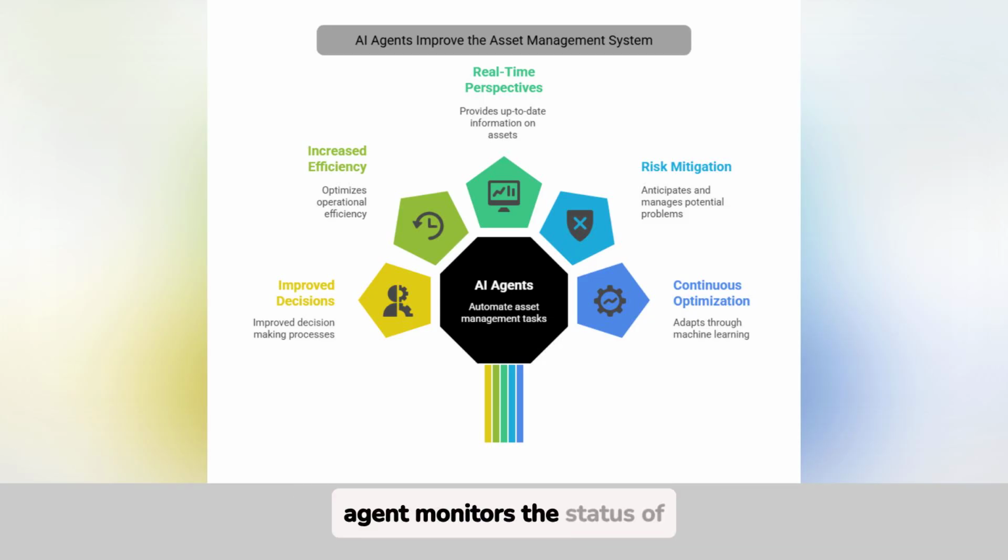Next, we have the project and operations monitoring agent. This agent monitors the status of projects in real time, detects anomalies in production or construction progress, and sends automatic alerts in case of any incident. In addition, this agent can predict possible schedule delays and suggest corrective actions before they become a major problem.